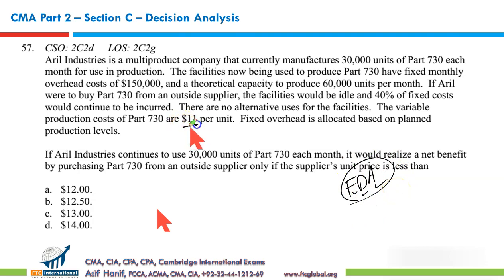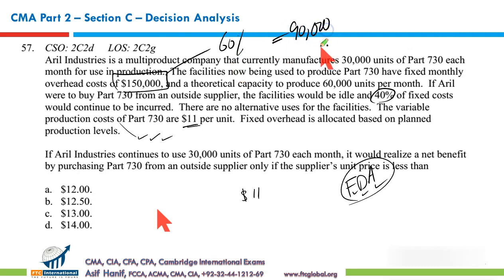The first cost that we see is the variable cost of production. That includes direct material, direct labor, and variable overheads, so $11. Then it said that of the fixed cost of $150,000, 40% would stay whether you continue this production or not. It means 60% of this would be avoidable. 60% of $150,000 is $90,000.